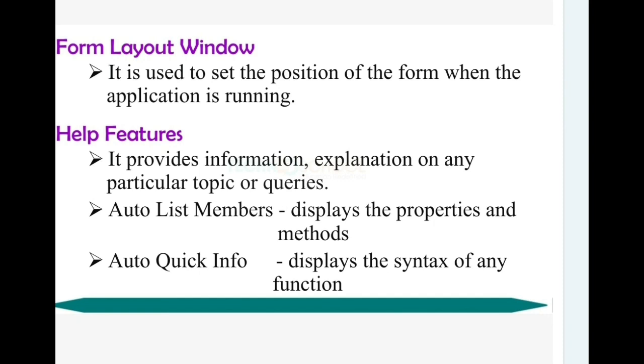Once you just use the mouse, the proper syntax is given at the bottom of the name. Using this feature, without knowing the syntax of the program statements, we can write the coding part in Visual Basic. So these are the Help features available in the VB software.